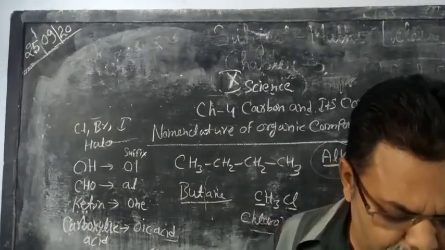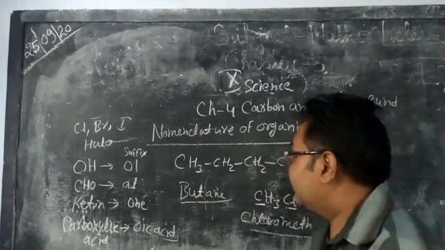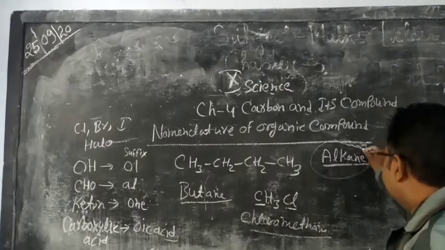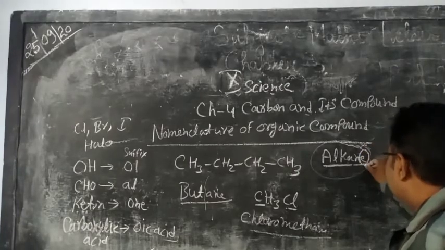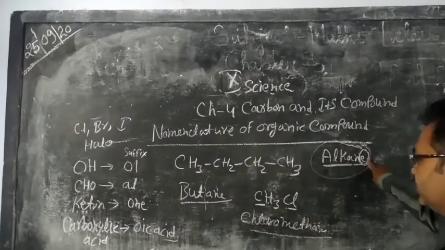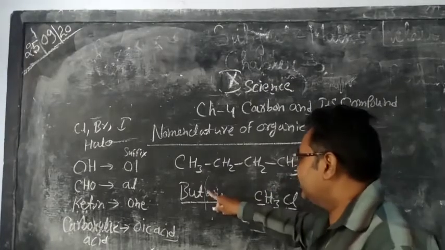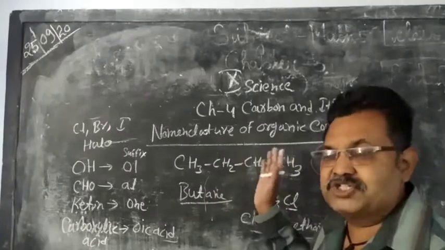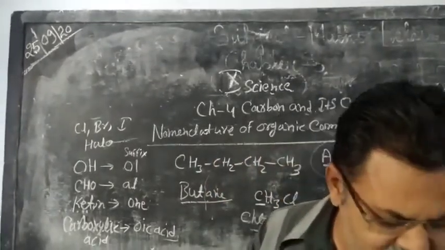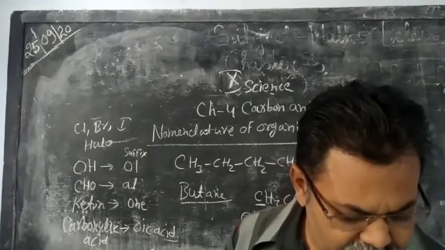So the name is propanone. The E of the carbon chain is removed, and we write the functional group name as a suffix. So this is the third rule.